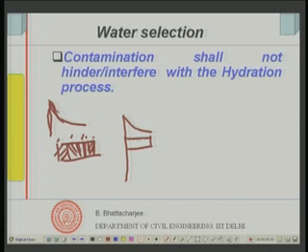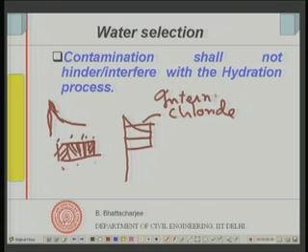But if it is coming from the ingredients, you will find more or less similar chloride, uniform chloride. The distribution of the chloride will be uniform throughout. So, this is the chloride from inside, internal chloride. If it is internal chloride, this will be the distribution. If it is external chloride, this will be the distribution. So, one can actually find out whether the chloride has come from inside or from outside.